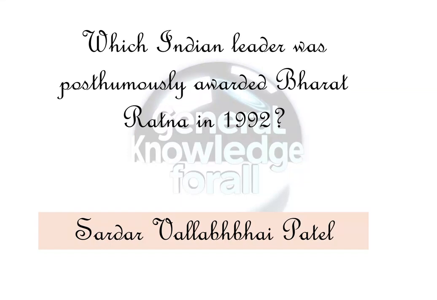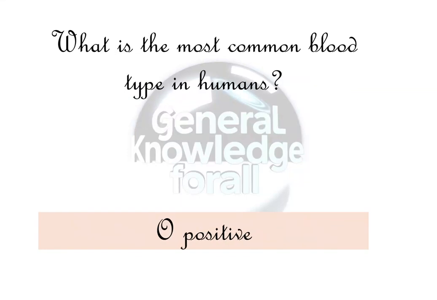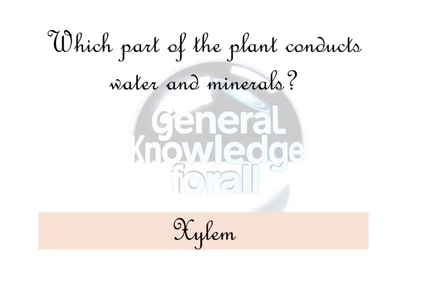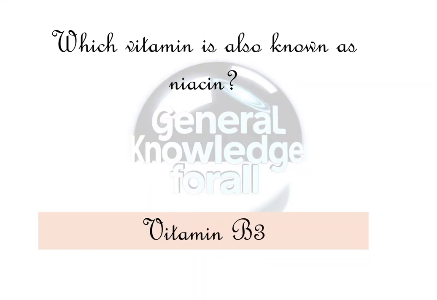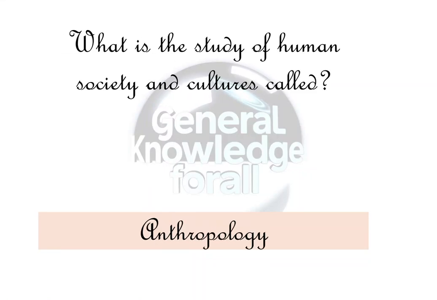What is the most common blood type in humans? O positive. Which part of the plant conducts water and minerals? Xylem. Which vitamin is also known as niacin? Vitamin B13. What is the study of human society and cultures called? Anthropology. Which state is the top producer of wheat in India? Uttar Pradesh.